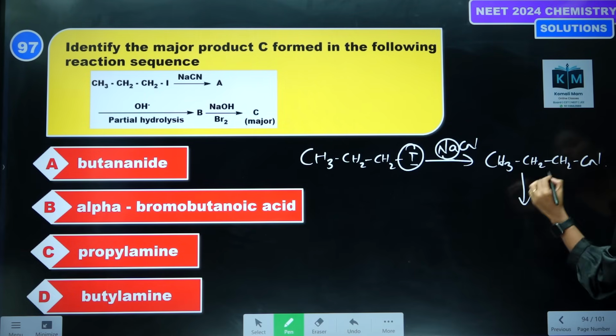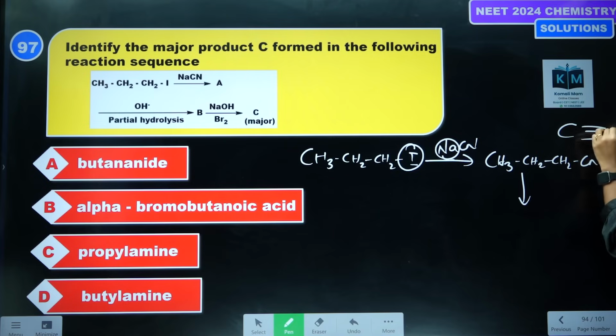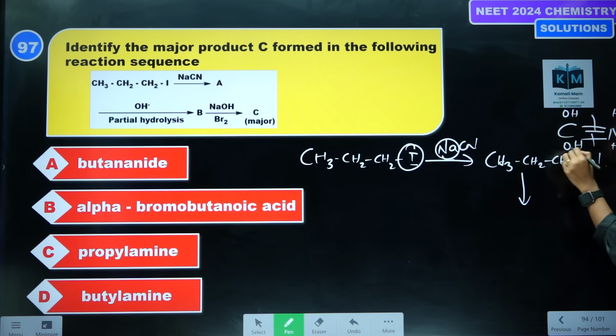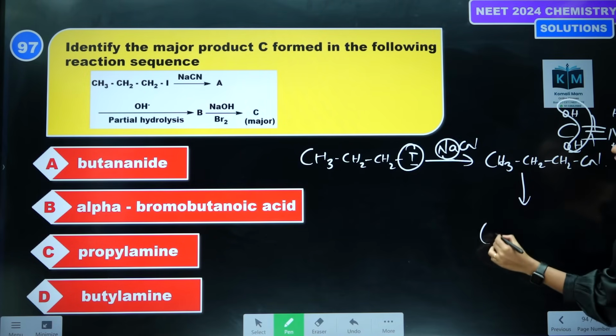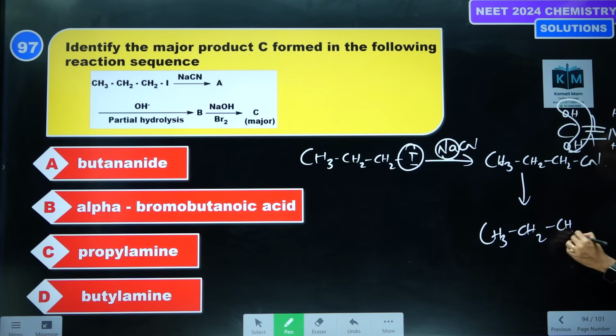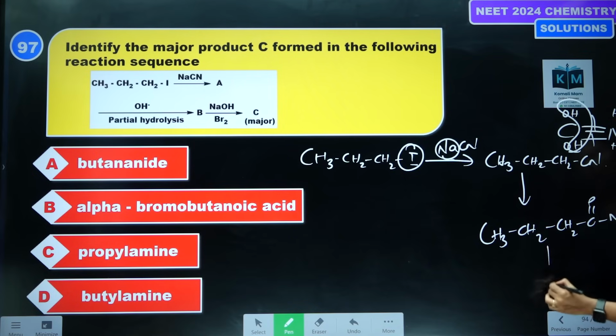This upon partial hydrolysis: C triple bond N, break a bond, OH, H, break a bond, OH, H. Presence of 2 OHs is not stable, loss of water, what will we get? CH3 CH2 CH2 C double bond O, NH2. This is called amide.